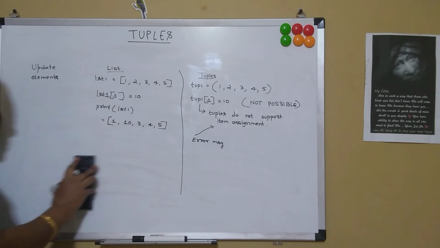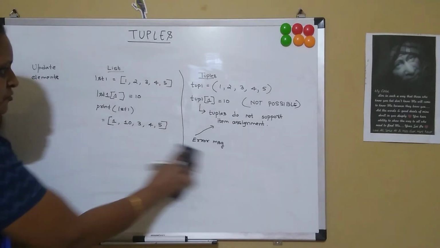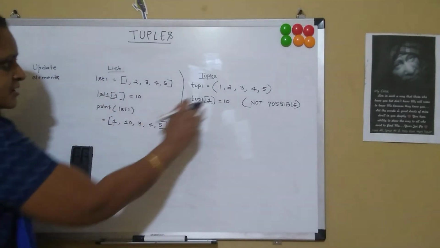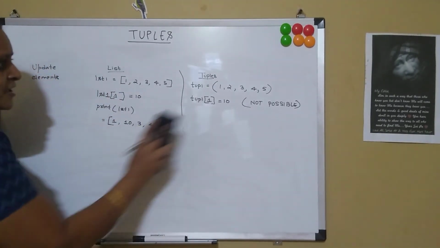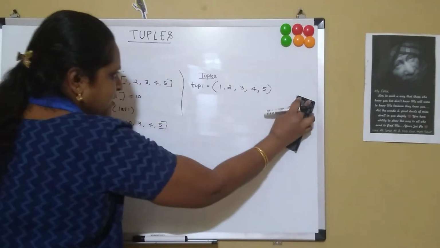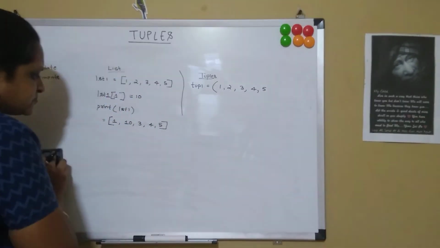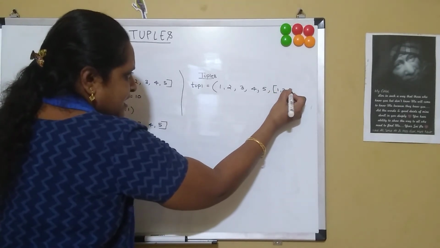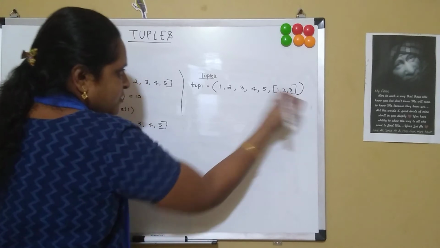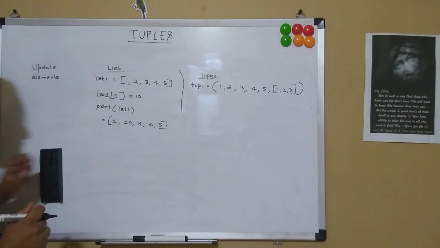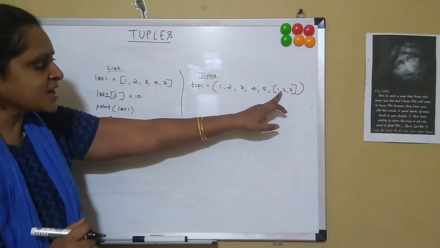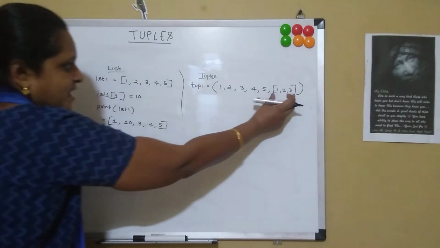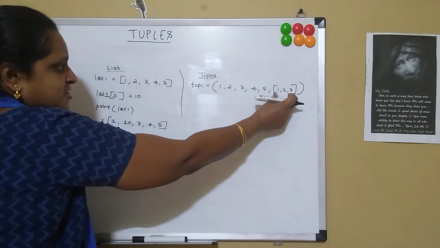And now, friends, let's look into one more example. This was for just a normal tuple. If I have a list within the tuple, suppose my last item is a list with 1, 2, 3. So within a tuple, I am having a list. Now if I try to modify the contents of this list, then it gets modified because lists are mutable. So we can change the contents.